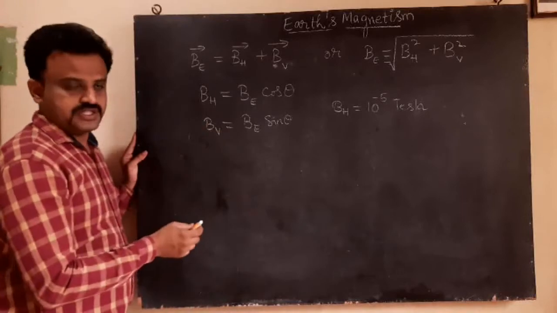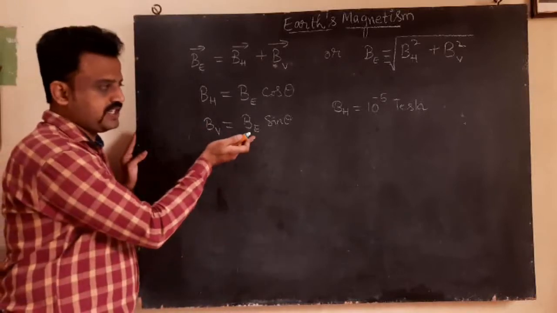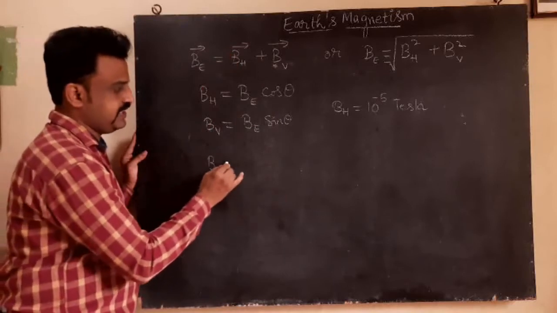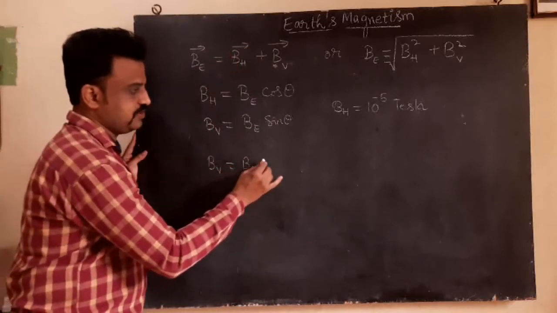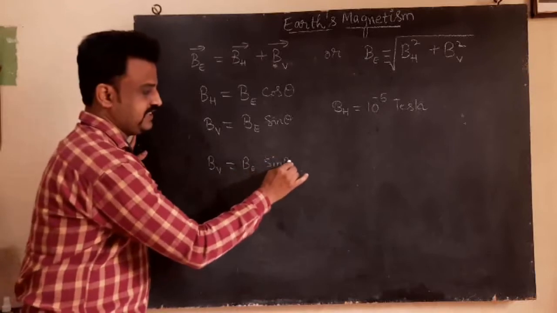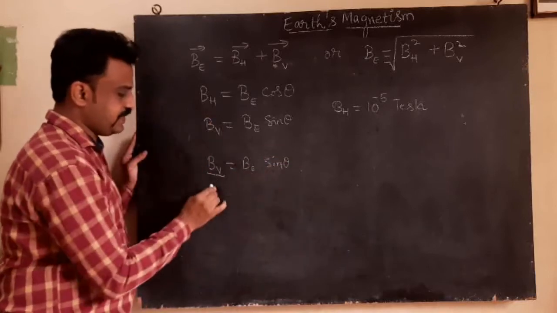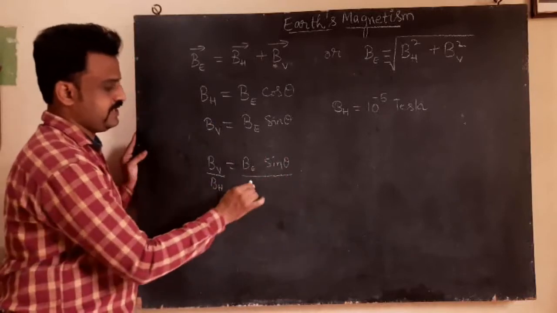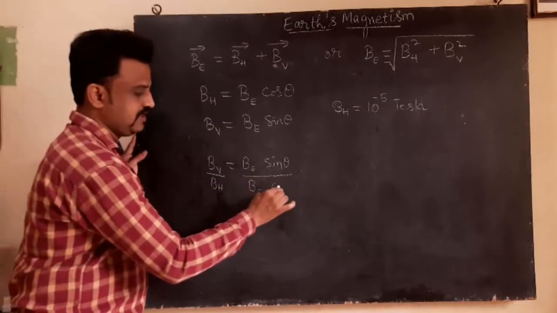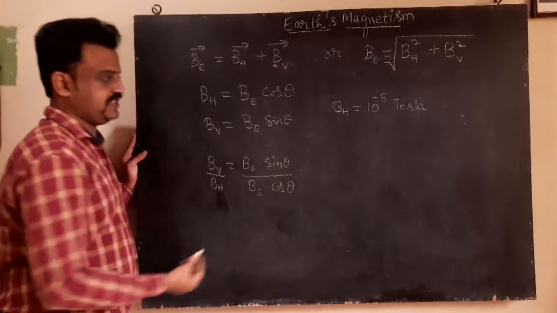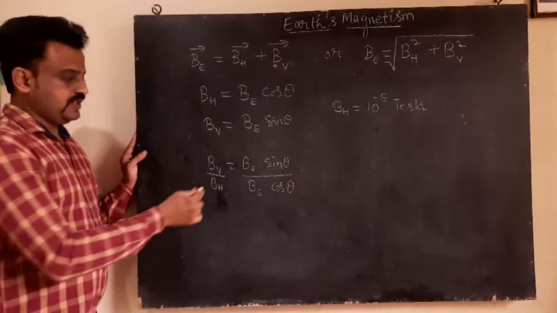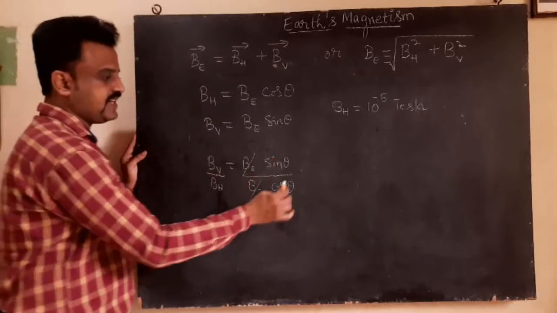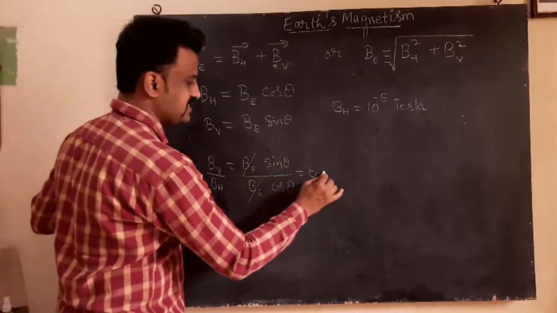Now what we will do is take one equation and the other equation. First I'll take BV, which is equal to BE sin theta. I'll divide it by BH, which is BE cos theta. I have taken these two. Now this BE and BE get cancelled. Sin theta by cos theta is tan theta.